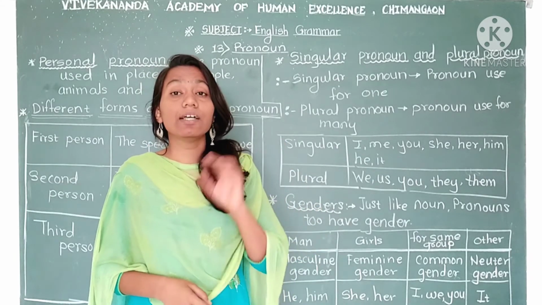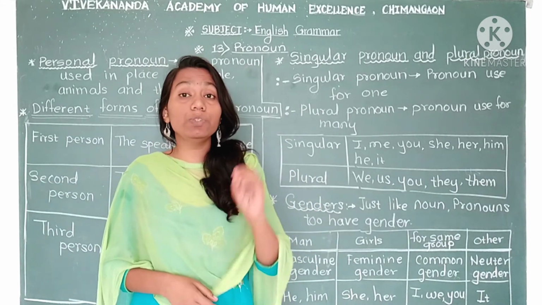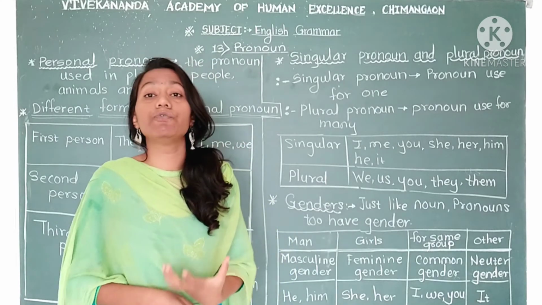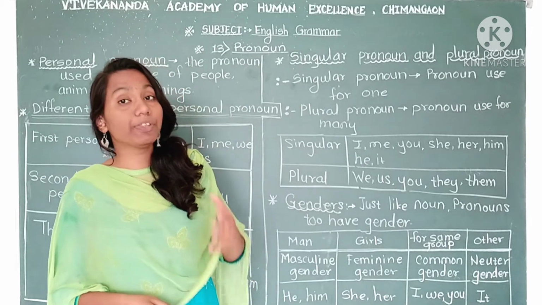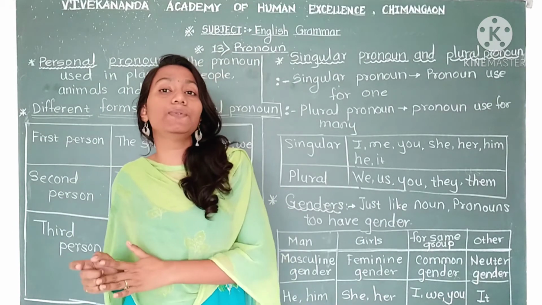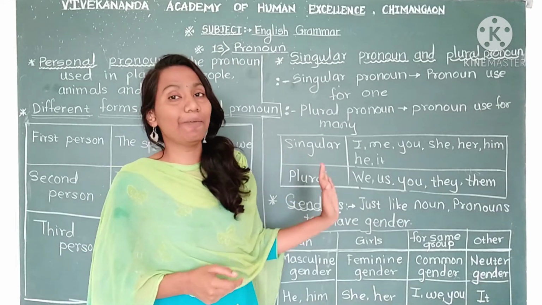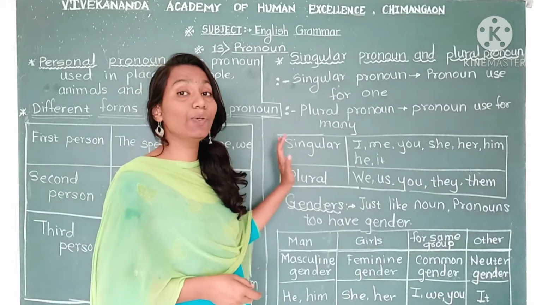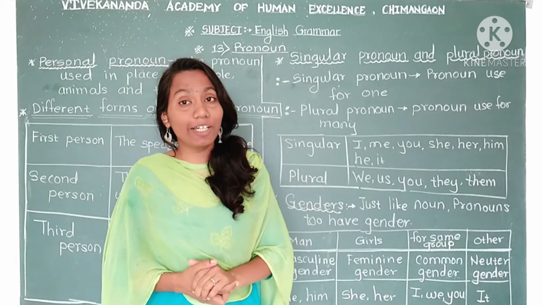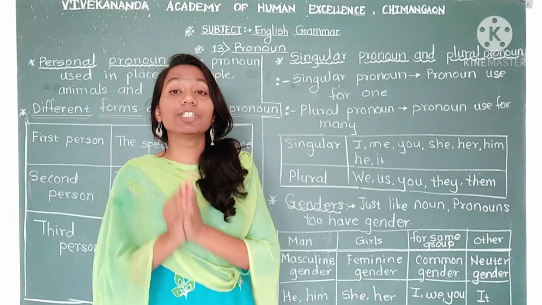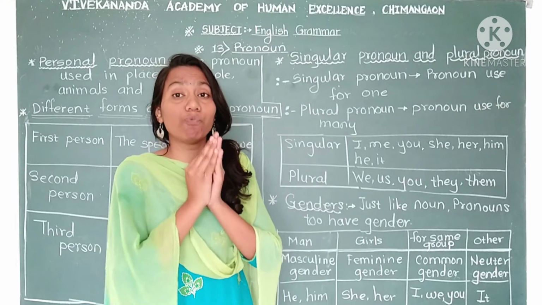And plural means those pronouns we use in place of many names. So those pronouns we call plural pronouns. Now which pronouns are singular and which are plural? This chart will help us to understand that. See, the first one is singular pronoun. Singular means, as I told you, pronouns which are used in place of one name.